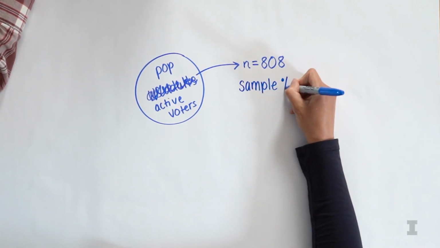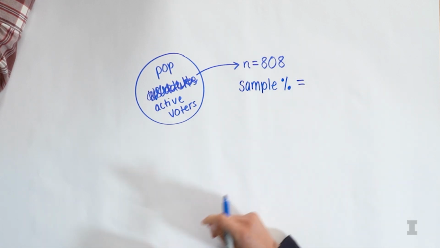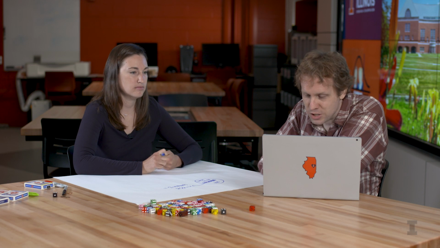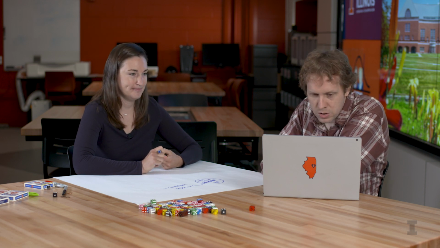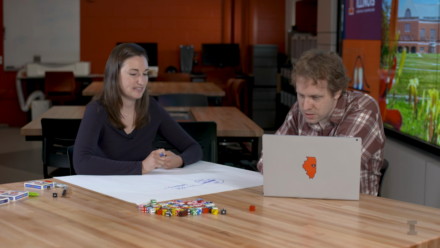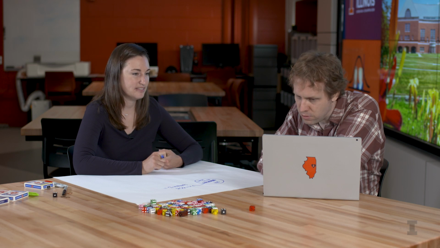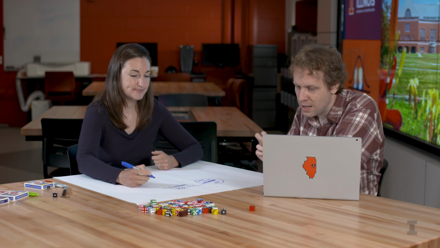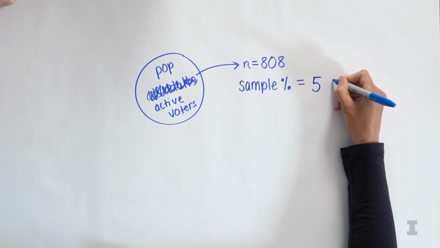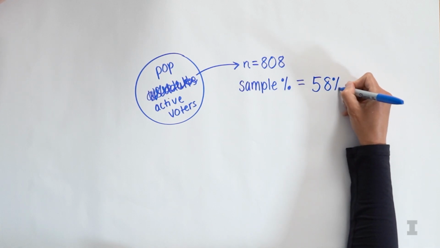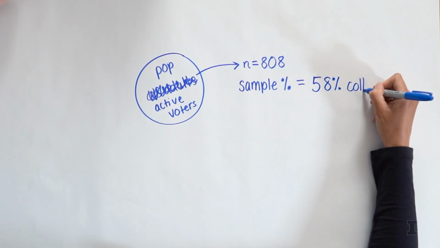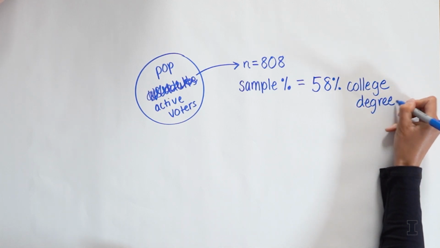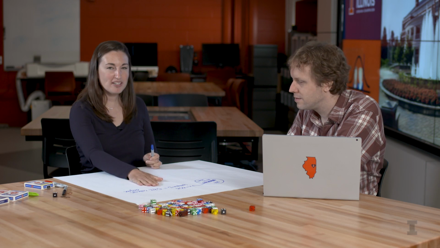So the question that they asked in this poll was question 43. What was the last level of education you have completed? Okay. And we had 43% of respondents in this poll respond college degree and 15% saying advanced degree. So if I combine those two categories, I get 58% of respondents have completed at least a college degree. Okay. 58% have a college degree, at least one. So this is what we got in our sample.